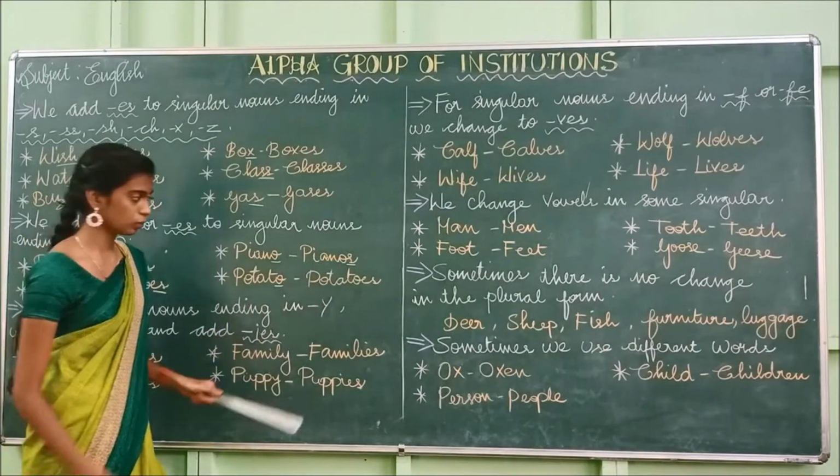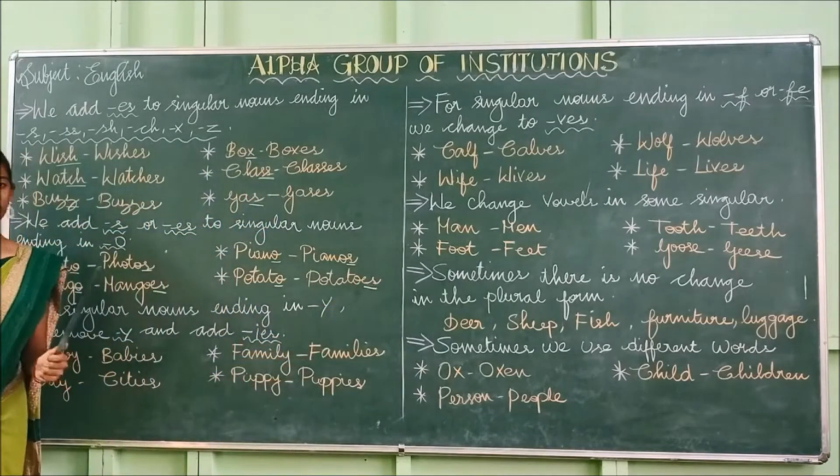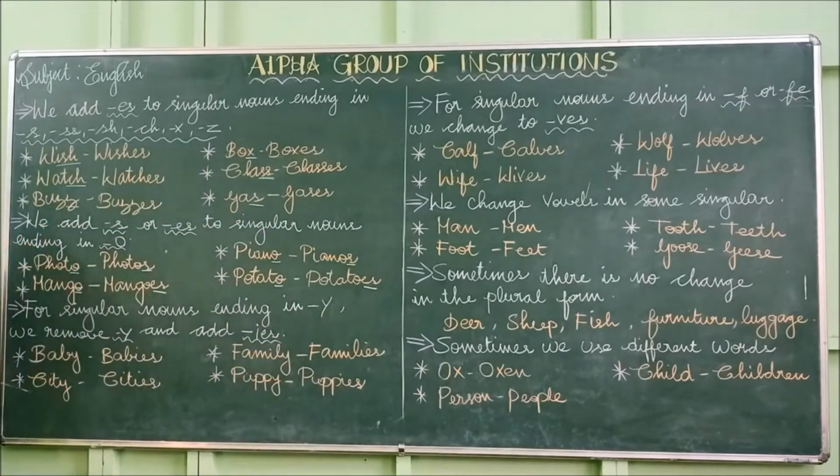For potato also we have to add es. So it depends on the singular noun, whether to add s or es to make it plural. So we add s or es to singular nouns ending in o. Have you understood this? Okay, we'll move to the next one.